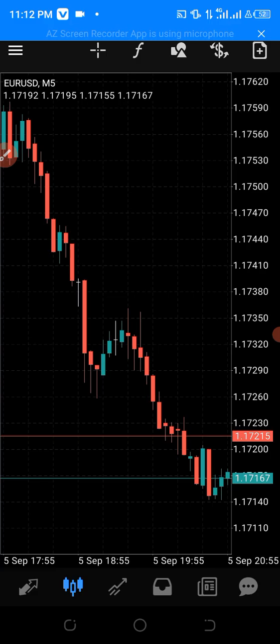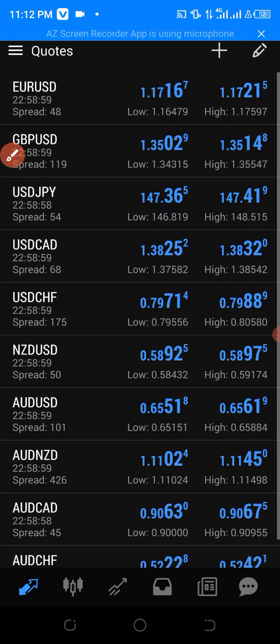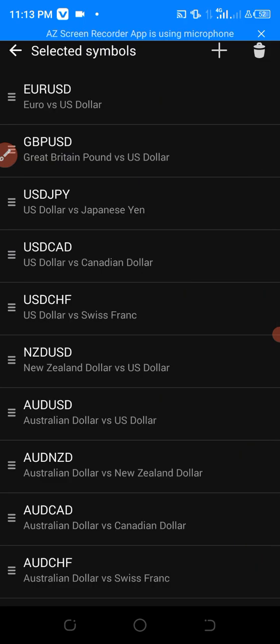Now, let me explain to you what this symbol here means. This symbol here is where you have your quotes. Your quotes are all the forex pairs that you're trading: Euro USD, GBP USD, USD JPY, USD CAD, USD CHF, all of them. As many of them, you can add more. You can also remove, delete. I want to delete them.